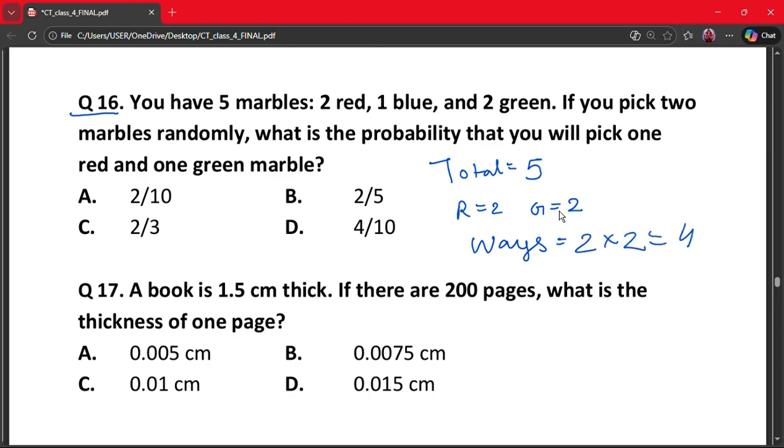So total outcomes is 10. So 4 by 10, and if we simplify it, it becomes 2 by 5. So our answer is 2 by 5. So our correct answer is option B.